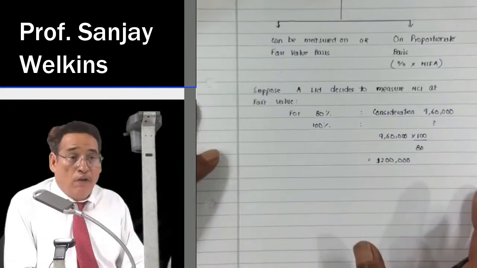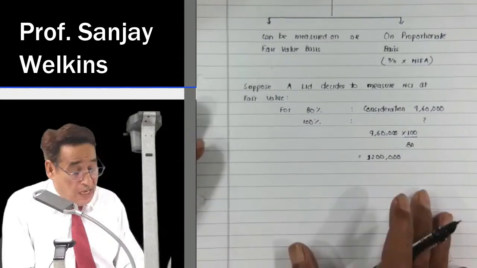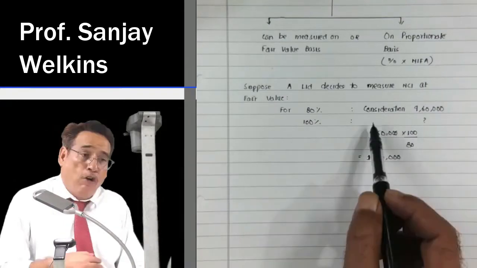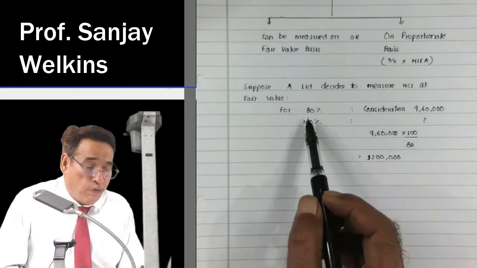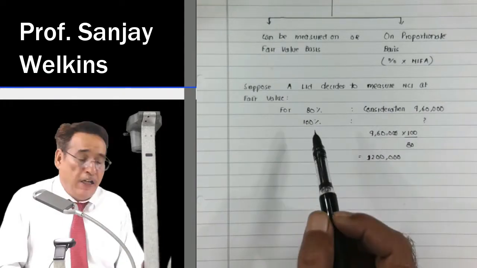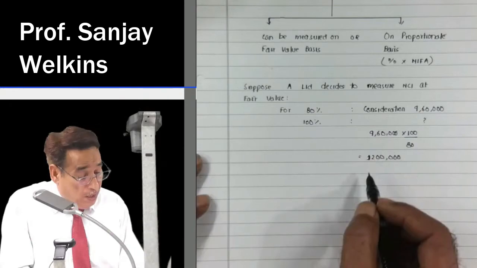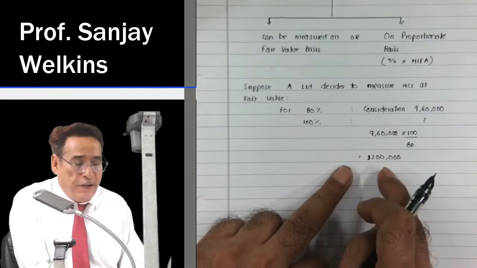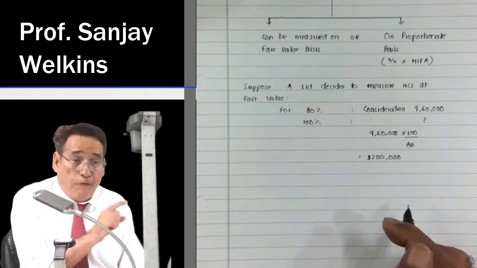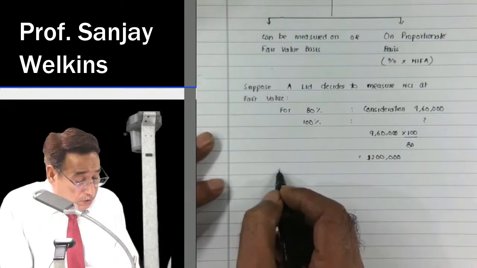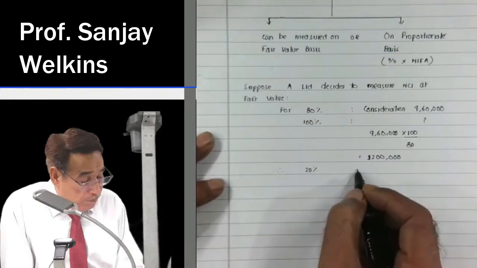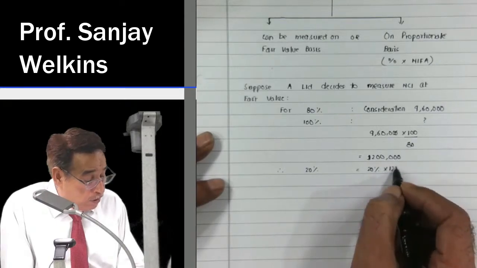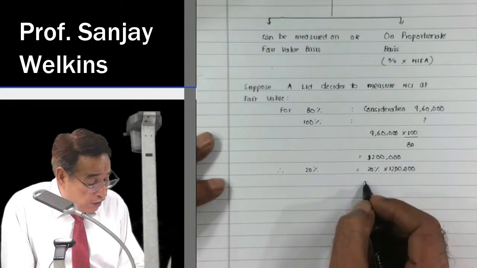So whenever the question asks you to compute the NCI at fair value, first of all you compute the fair value of 100% of your consideration, because you are paying 9,60,000 for 80%. For 100% you would have paid 12 lakh. So this 12 lakh is the fair value of 100% share capital of the acquired company. Therefore, the value of 20% is 20% into rupees 12 lakh, which will be equal to 2,40,000.